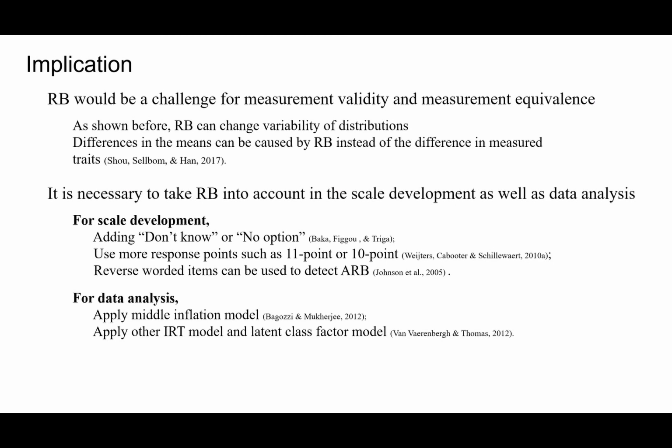Hence, here come the conclusions. The presence of response bias significantly threatens our measurement validity and equivalence, and thus it is necessary to take response bias into account. However, different from prior papers, we suggest that researchers should bring the corrections forward before fitting a model. Some preventions can be done when developing our scales, for instance, including don't-know options or setting up more response categories. The preventions can help people specify their responses and thus inhibit the tendency to use response bias.